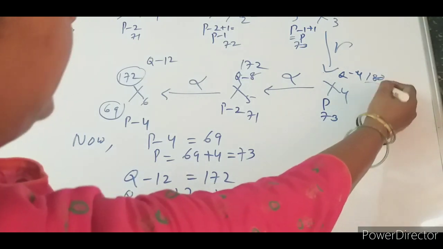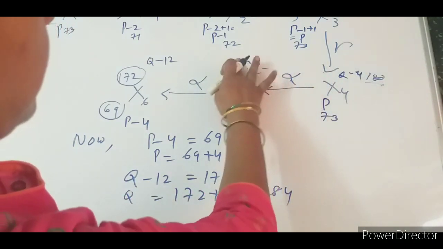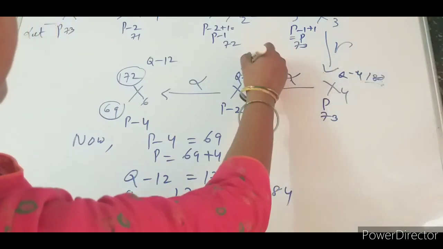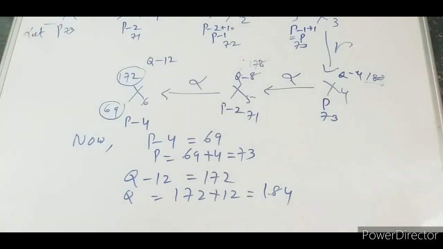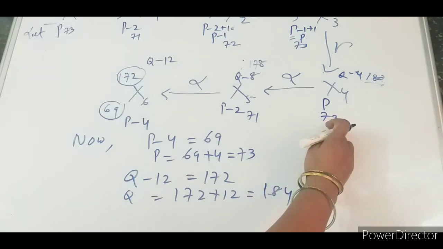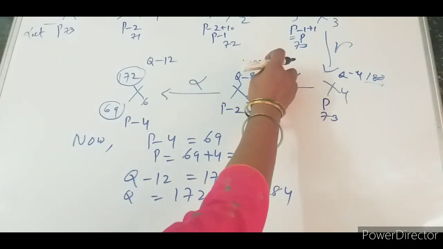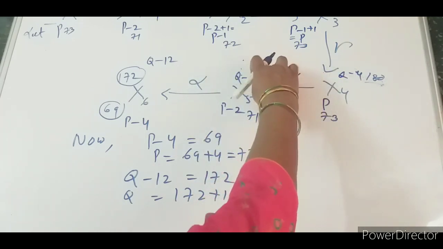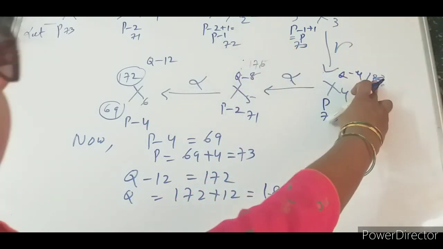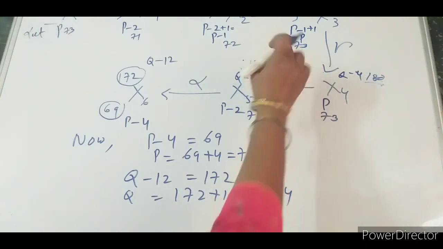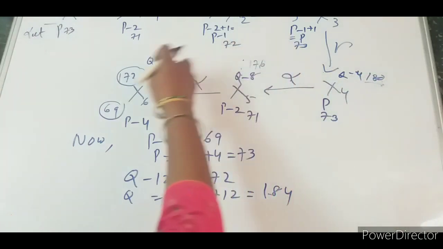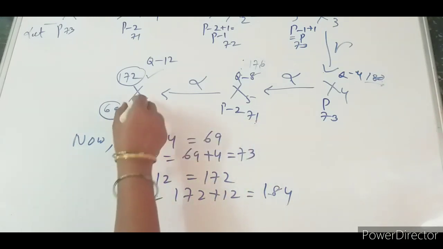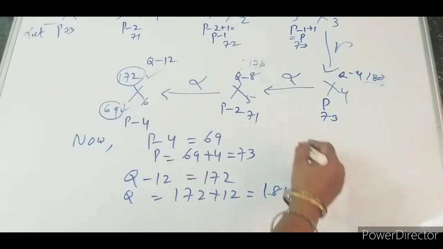So here 180 minus alpha, 180 minus 2, so this one will be 178. 178, 73 minus 2, 71. 178 minus 2, 176. Then 176 minus 4 comes to 172, and 71 minus 2 comes out. So our answer is correct.